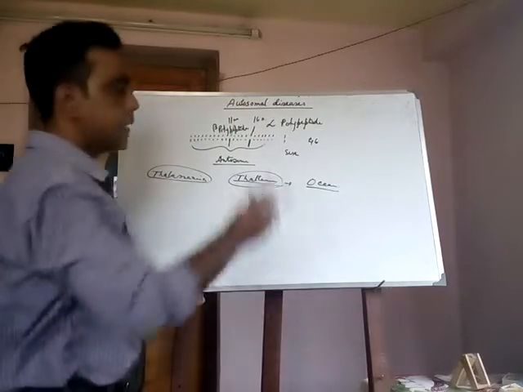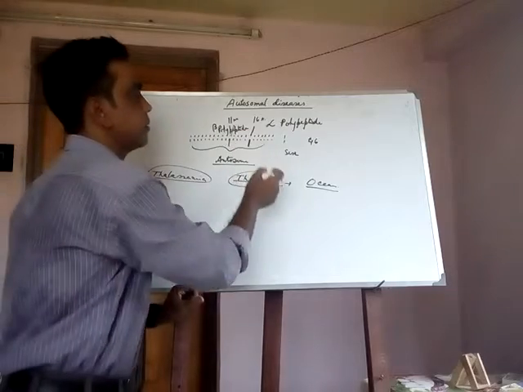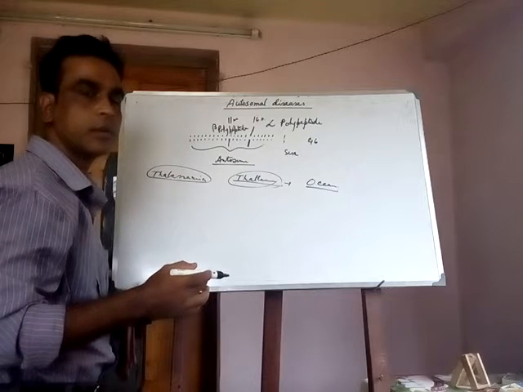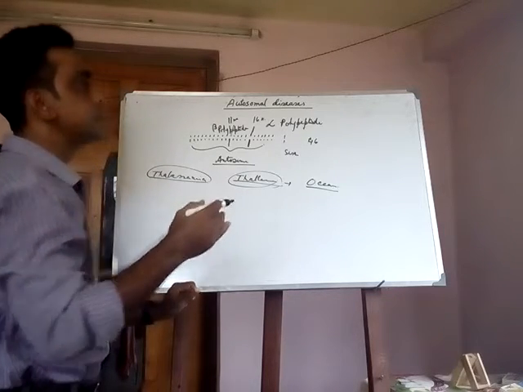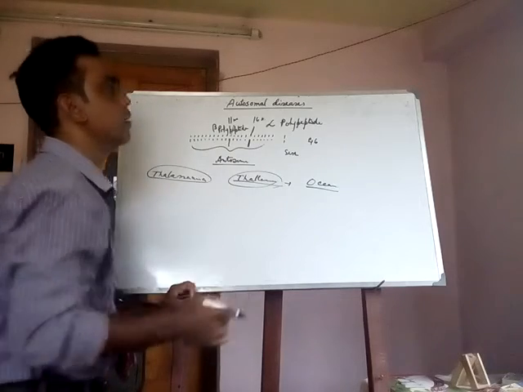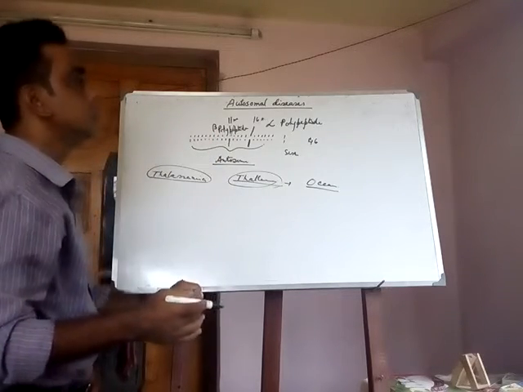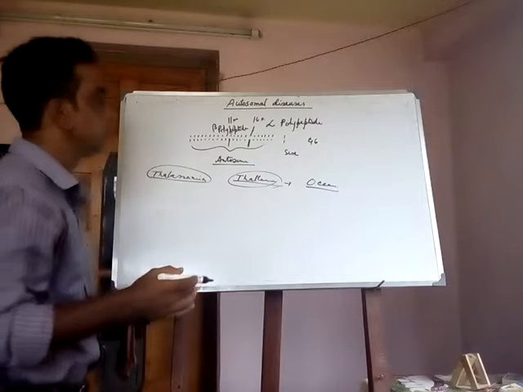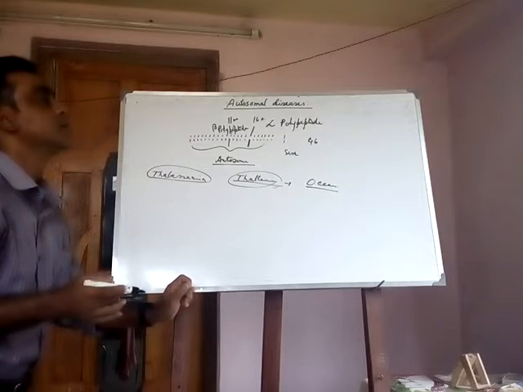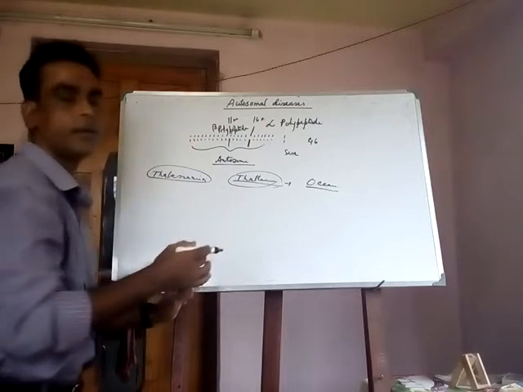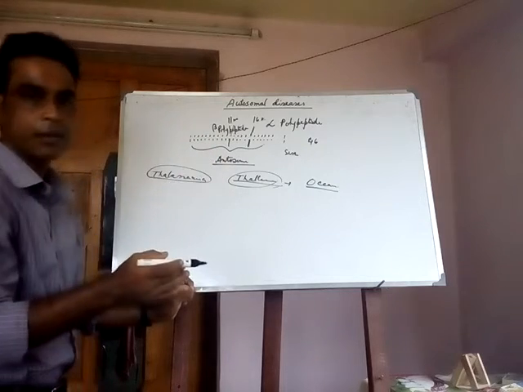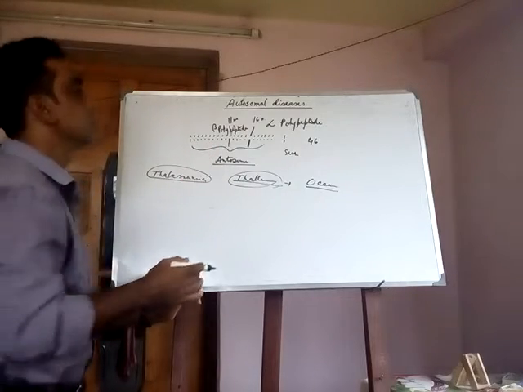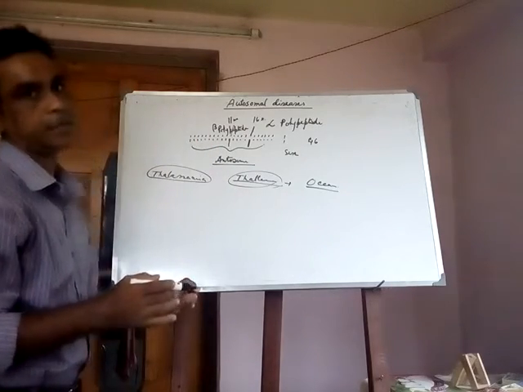So with the deficiency of this polypeptide, when chromosome 16 cannot produce the certain hemoglobin, the disease that occurs is called alpha thalassemia. And when chromosome 11 cannot produce the certain hemoglobin which is made by the certain polypeptide, beta polypeptide, this disease occurs and is called beta thalassemia.